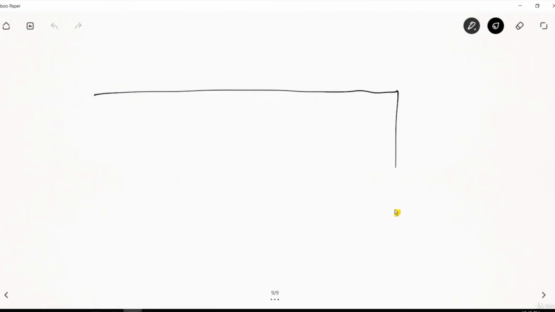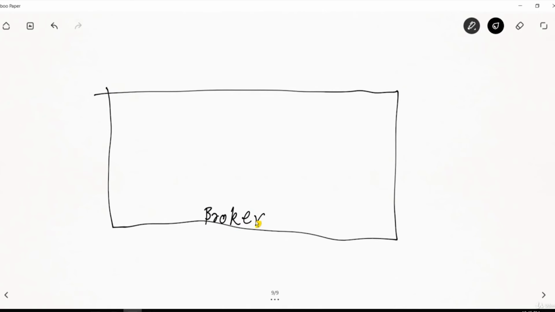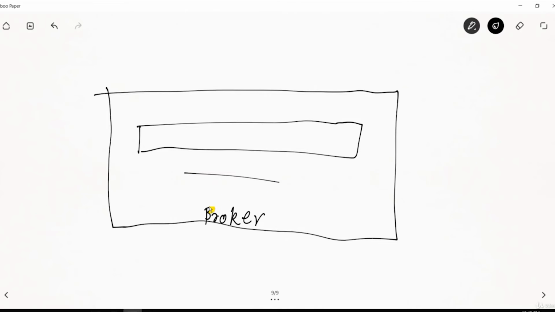So let's see how the broker actually looks. Let's say this is my broker. The broker will have some messaging queue. Let's say this is my messaging queue, and new messages are coming in from here, and the old messages are over here. So these are my messages.